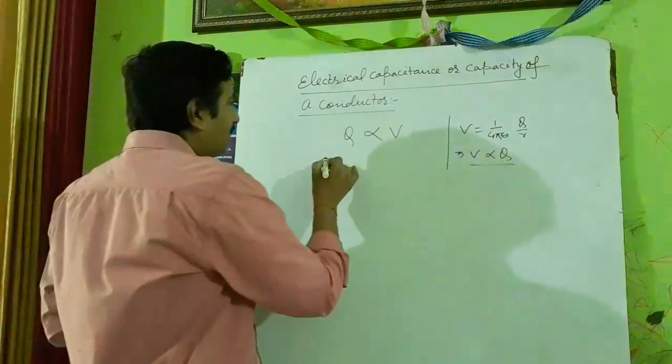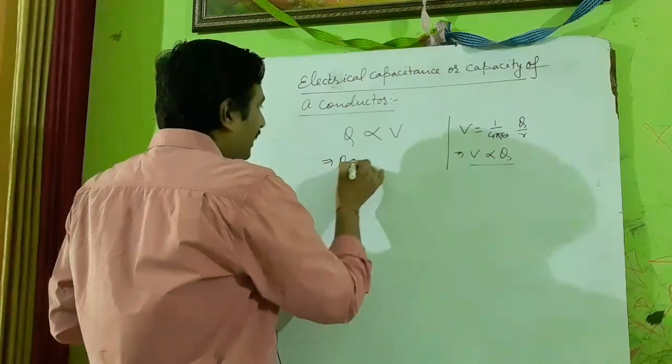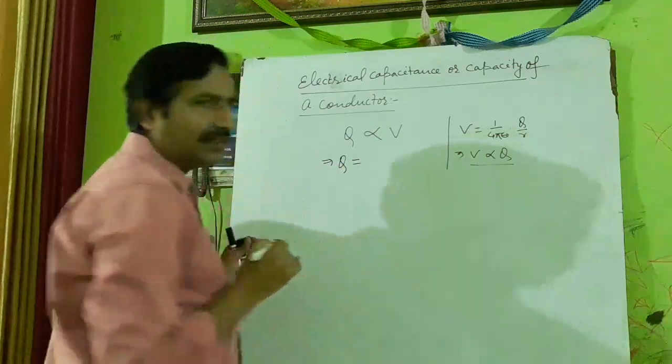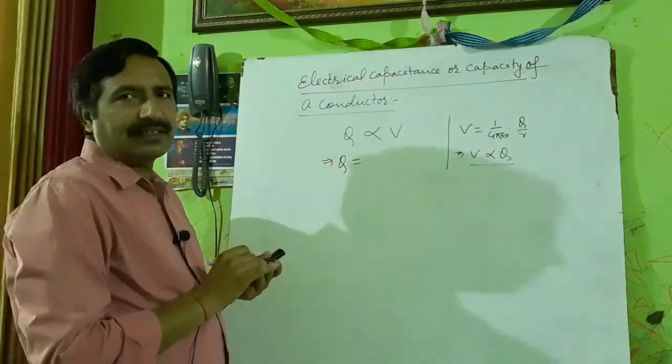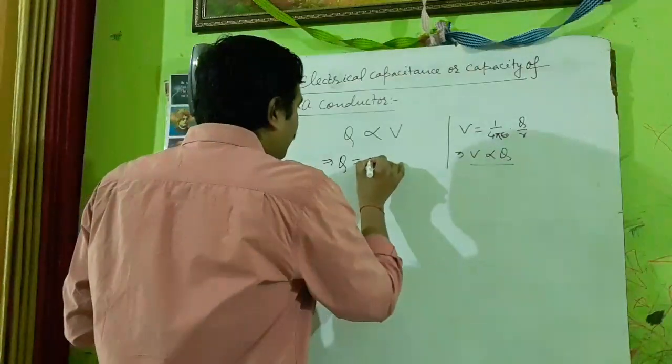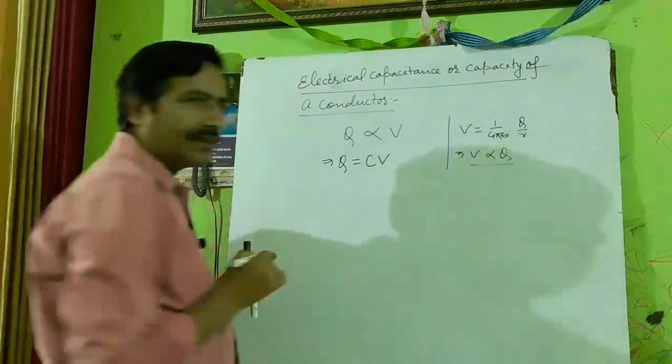If we remove the sign of proportionality and put the sign of equality, we have to put a constant, and that constant is C here, Q equals CV.